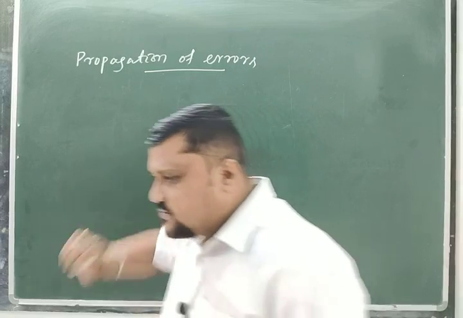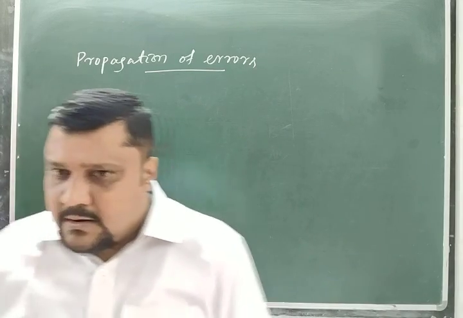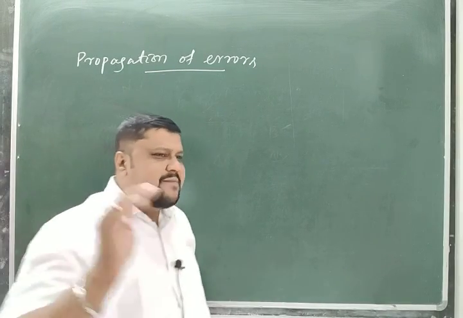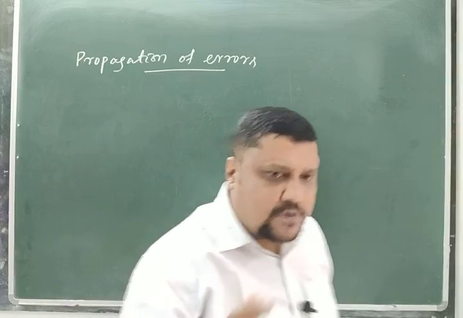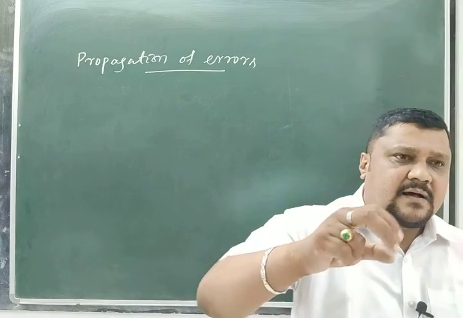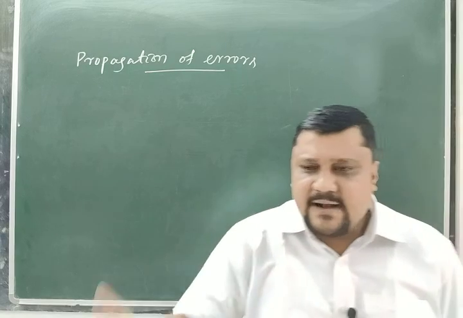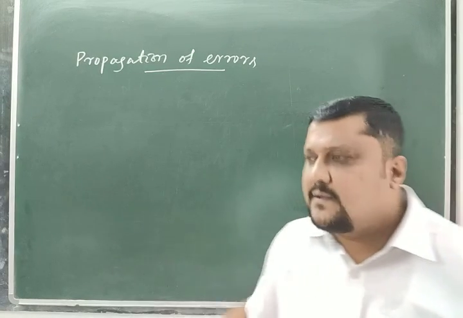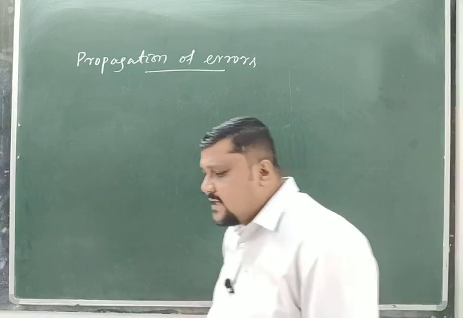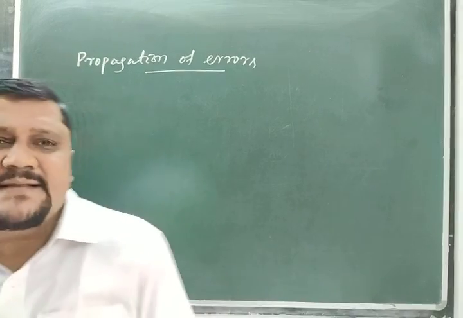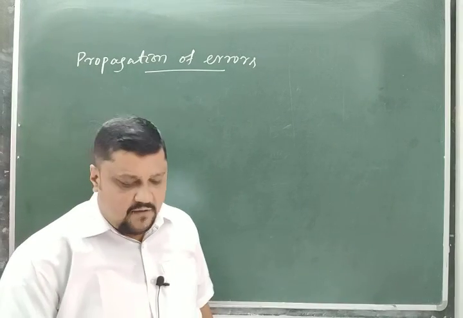And as physics students, we should try to minimize that error, and we should know how much error there is in my measurement, so that I can do the experimental observations or the different calculations. That is the purpose of the propagation of errors.